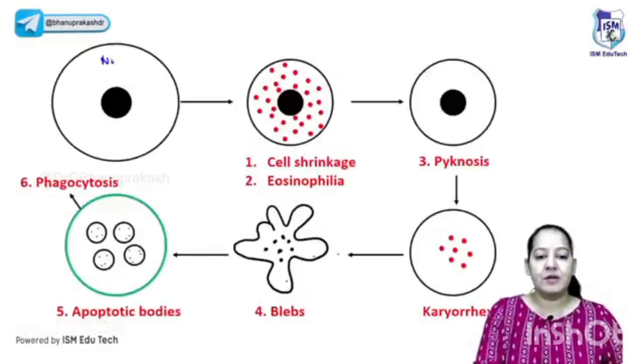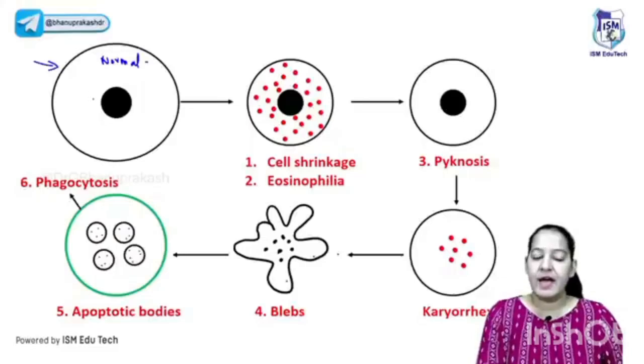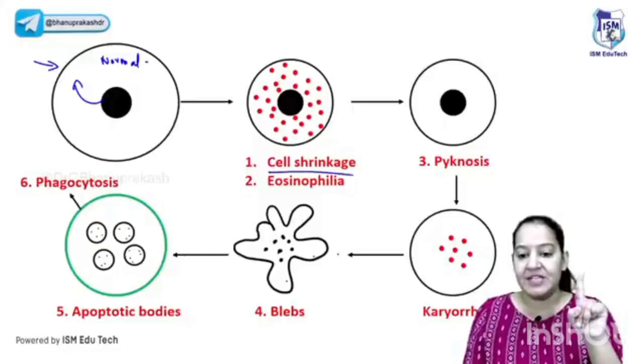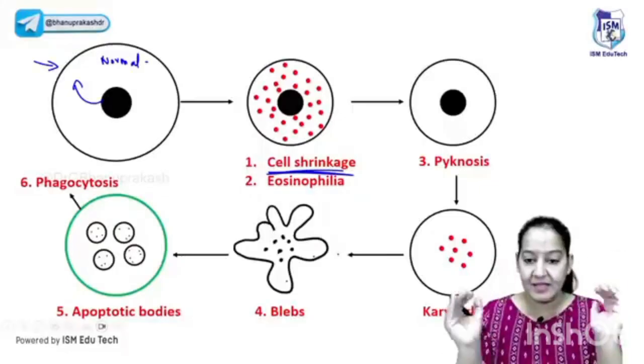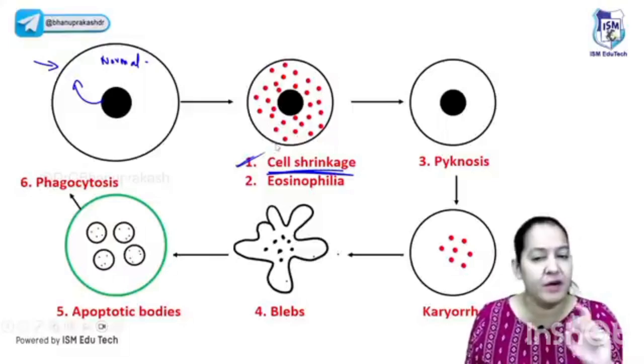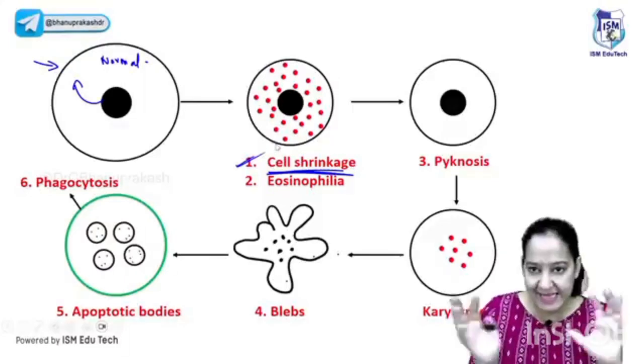Can you see a normal cell? This is a normal cell. Now this cell is receiving the signal either from outside or from inside that it has to commit suicide, right? So it is starting the suicide. The first thing that happens is cell shrinkage. Please appreciate cell shrinkage. The first thing, the cell reduces in size. It's a very important question. The earliest feature of apoptosis is cell shrinkage. Repeatedly asked PYQ. Okay. You can see the cell is decreasing in size.